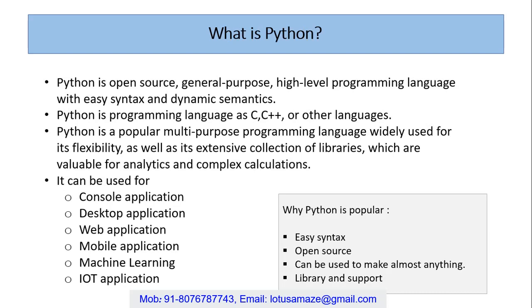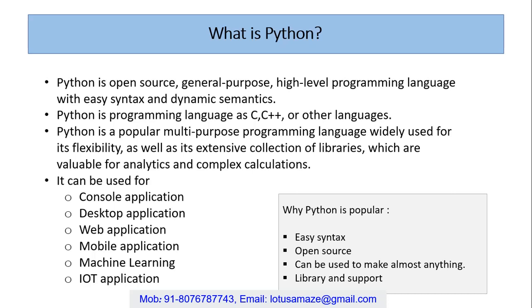Python, if you see, is an open source, general purpose, high level programming language with easy syntax and dynamic semantics. So let's understand each and every word. Python is open source, its software is open source and you can easily get this software. This is called a general purpose language. General purpose means any type of software can be created from Python. That's why this is called a general purpose language.